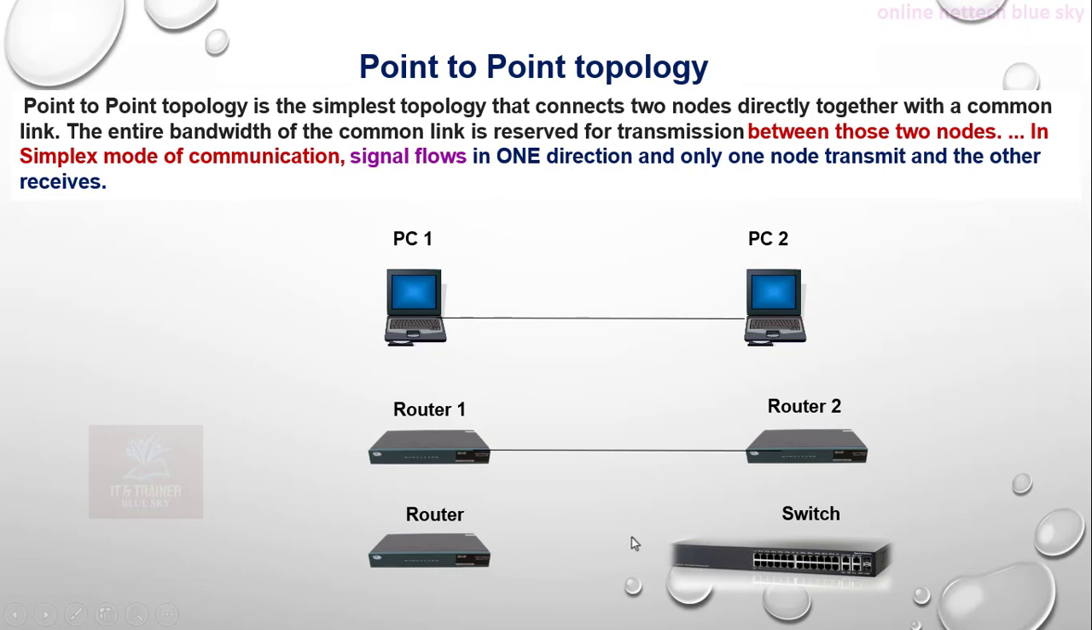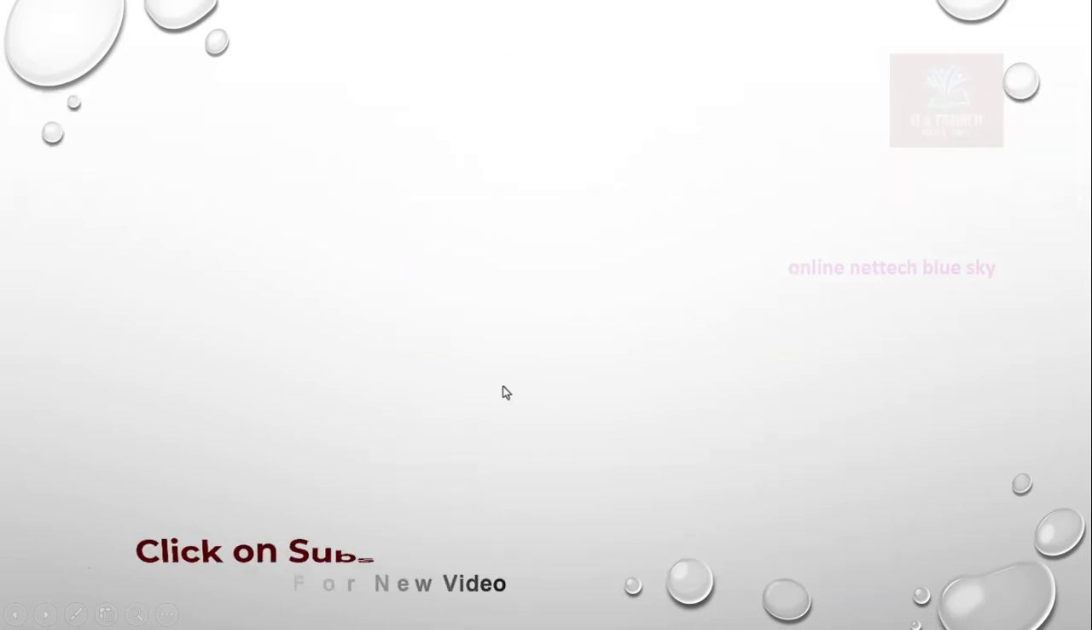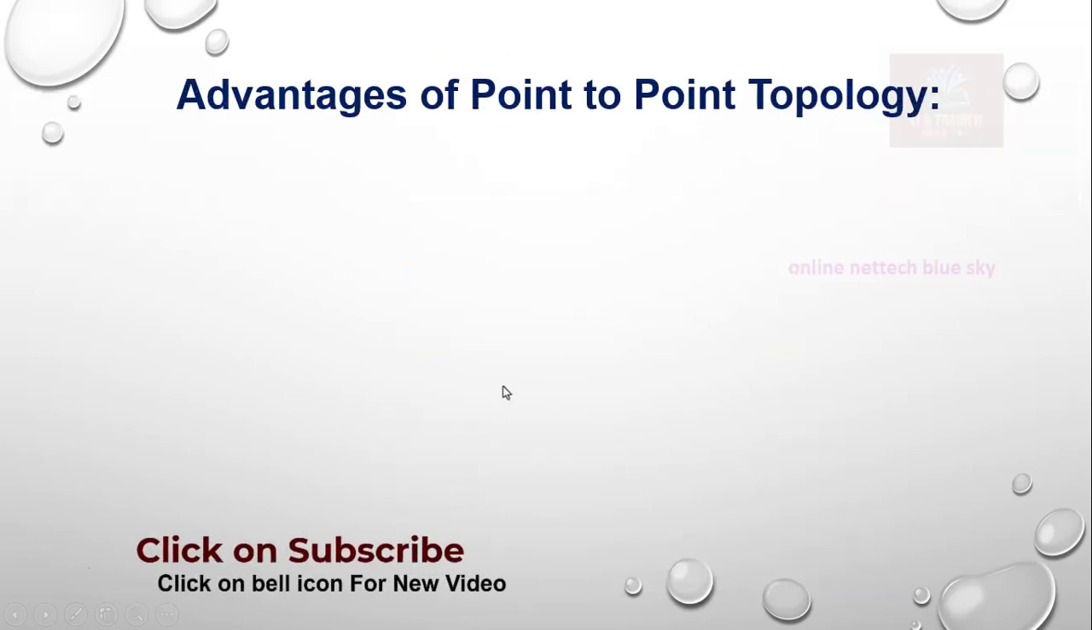So one router connects to a second switch. You can see here, one node connects here and the second node connects here. This is a router to switch. It is called point to point topology. So what is the advantage of point to point topology? What is the disadvantage of point to point topology?